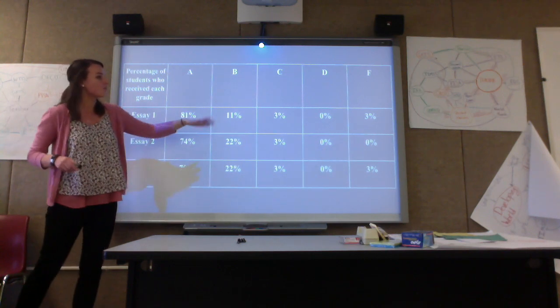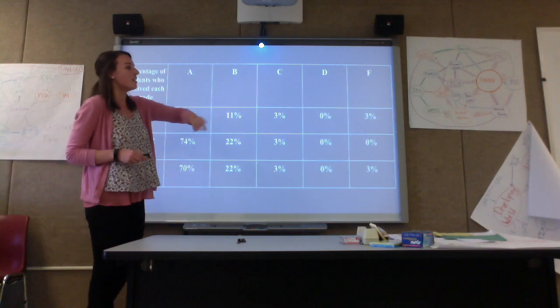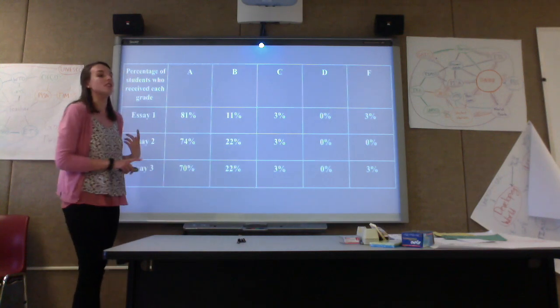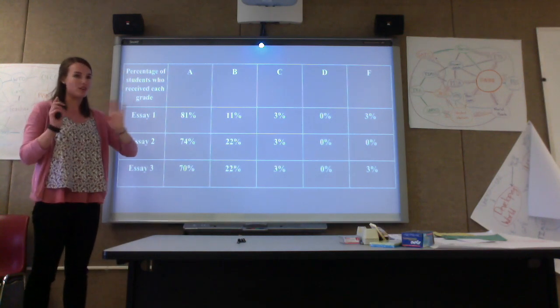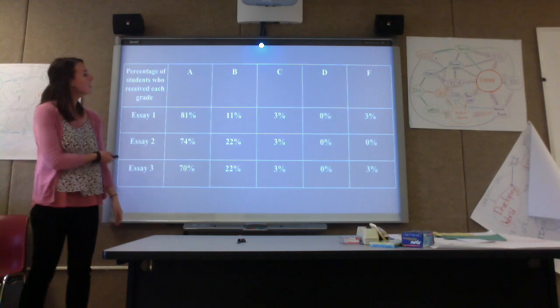But there were only a few B's and C's, there were no D's. There are a few F's, and that was either because students didn't turn in assignments or they only did part of the assignment, so they got 50.